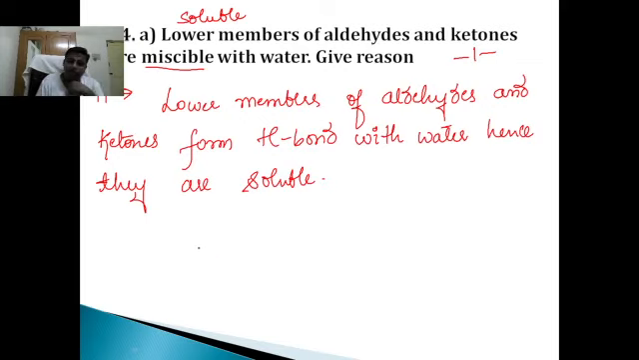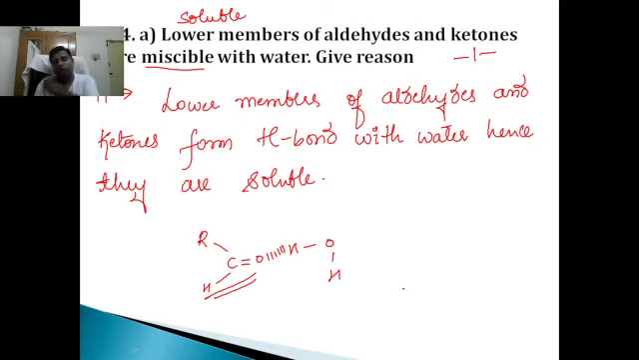Look at aldehydes here, R, C double bond O H, aldehyde, water, H O H. So there is a formation of hydrogen bond. Aldehydes are polar and they are able to form hydrogen bond with water. Hence, both aldehydes and ketones are soluble in water. 1 mark question. Very simple.